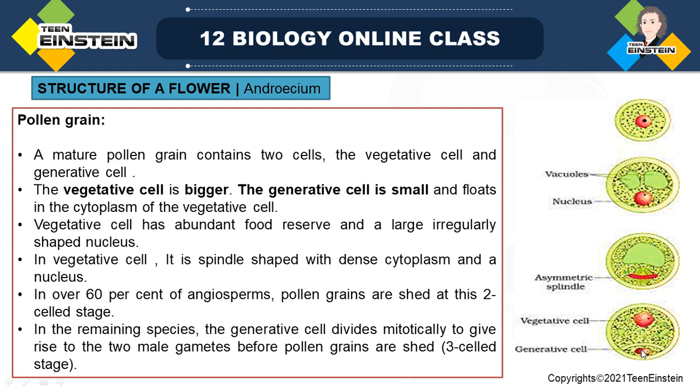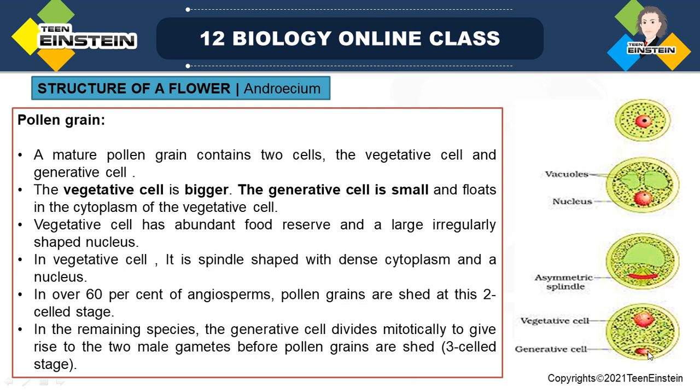The vegetative cell is bigger, with an irregularly shaped nucleus and so much reserve food material for the growing pollen grain. Compared to the vegetative cell, the generative cell is smaller and spindle shaped.